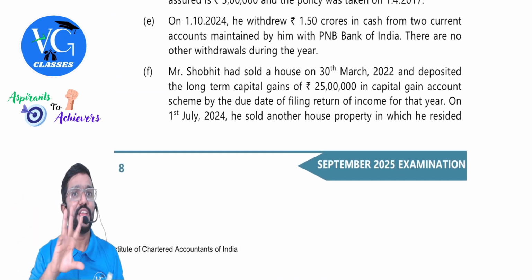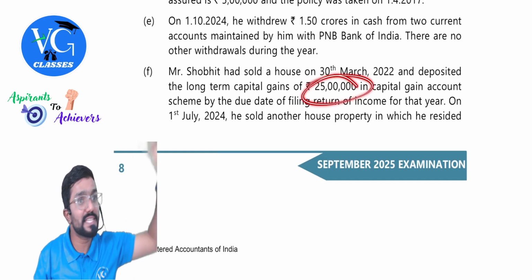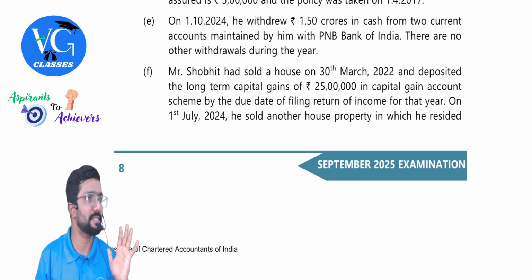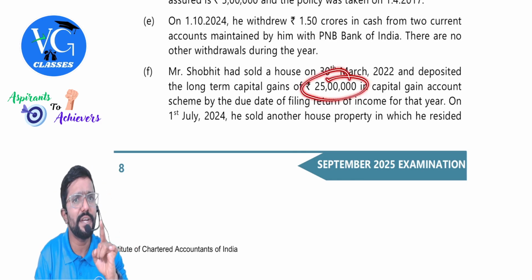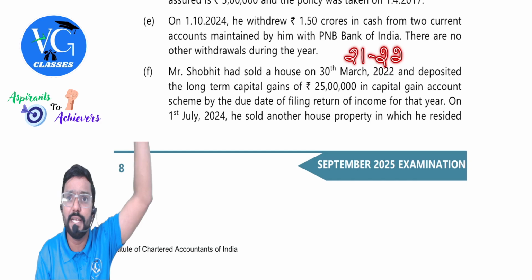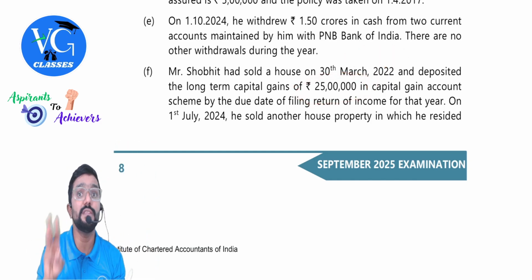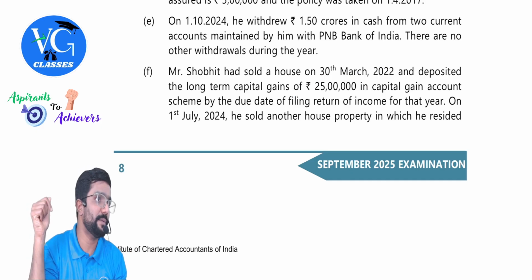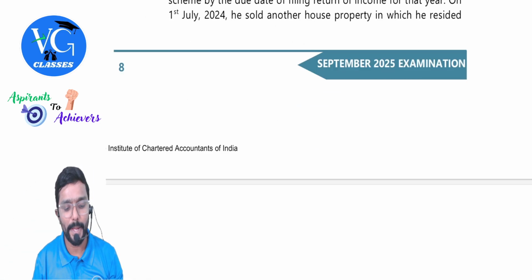Sir, what? If it is not completed within 3 years, then whatever exemption he has claimed earlier will be withdrawn and it would be taxable. In this case, will it be withdrawn? No. When he has claimed this 25 lakh exemption in the year 21-22, he has already claimed it. But we should ensure that he is using this money within 3 years for the construction of property, which is tick for us. Tick, not a problem. Okay.